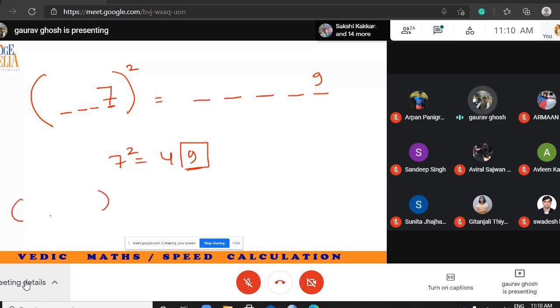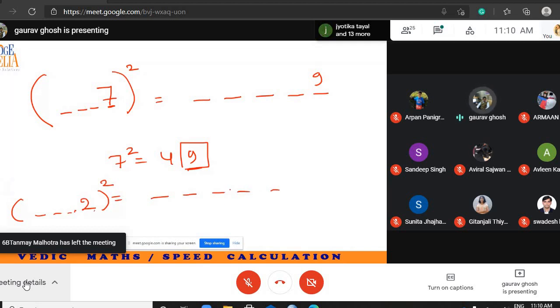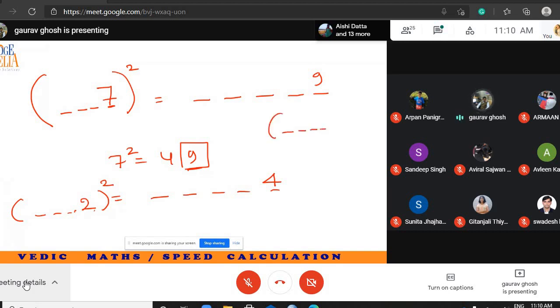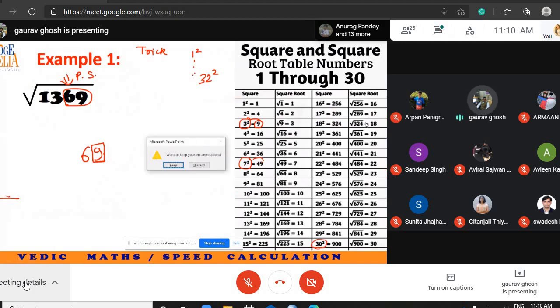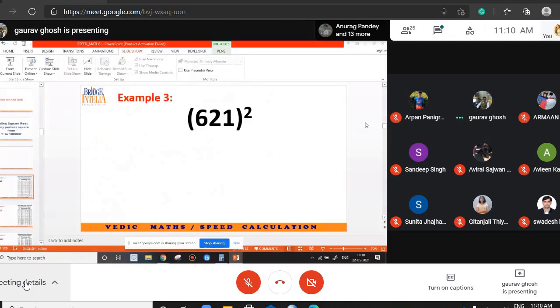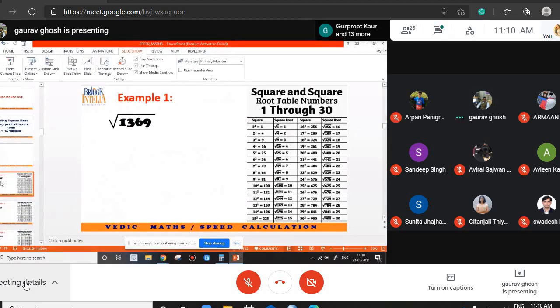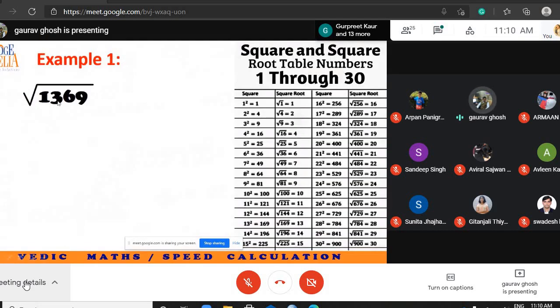If there is a number whose last digit is 2 and you are squaring it, I am not sure about the remaining digits, but the last digit will always be 4. So if you are squaring any number whose last digit is, let's say, 3, the last digit of the answer will definitely be 9. So we apply the same concept here. Now what is the concept? Let us see. You will be able to find the square in less than 10 seconds.